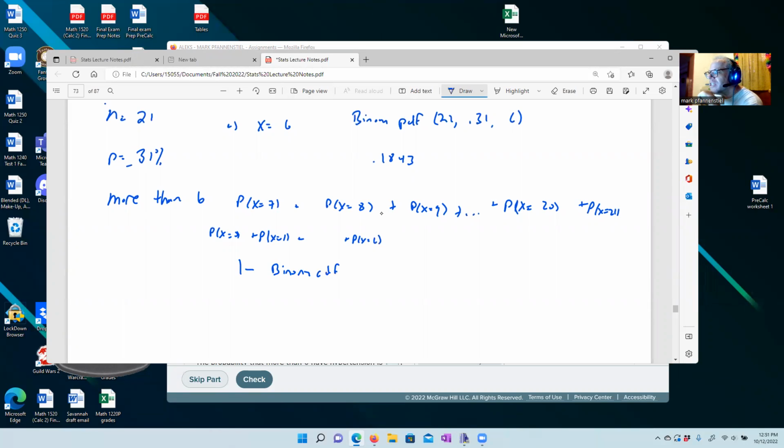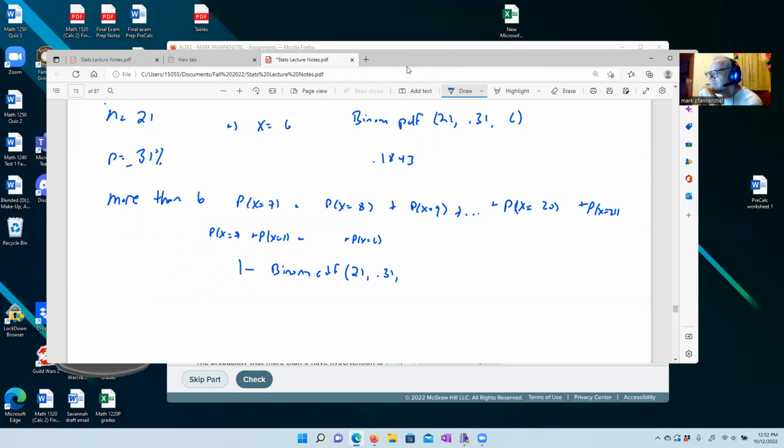CDF. We want a collection, and we want that collection to go from 0 up to 7. Okay, so we're going to say n. That's how many people we're talking about here. Probability of success 31, and we're going to go up to. Let me double check to make sure that I have this.